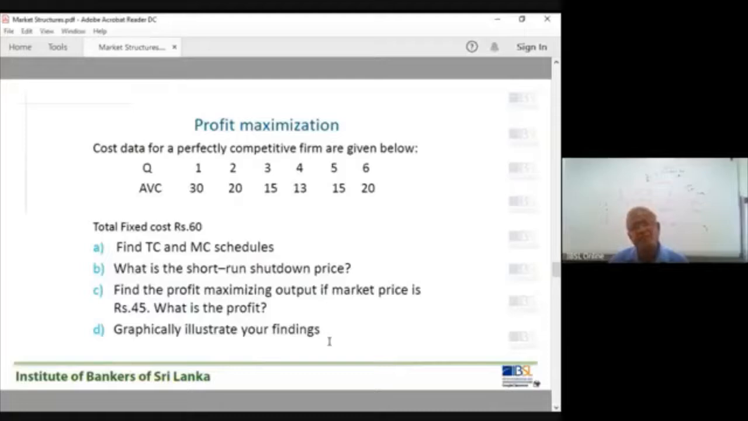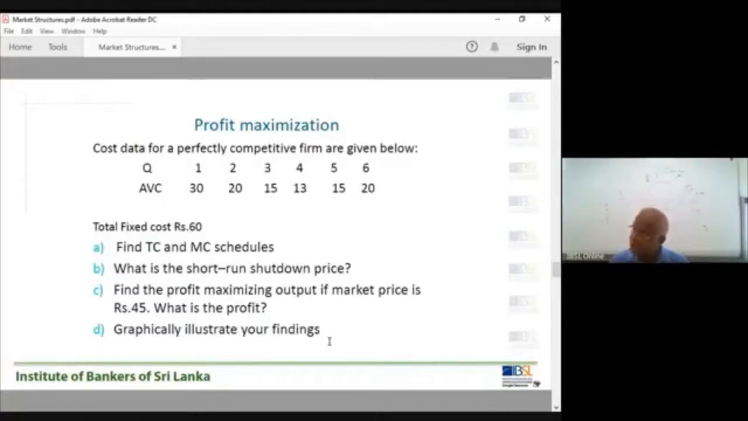What is TC? Total cost is the sum of fixed cost and variable cost. TC equals VC plus FC. If you know the total cost, you can calculate marginal cost. We calculated that in an earlier lesson. Here the main task is to calculate the variable cost and the total cost. Second question, what is the short-term shutdown price?